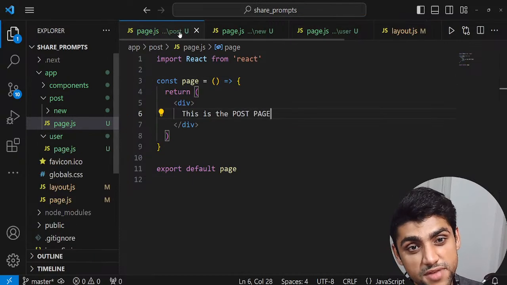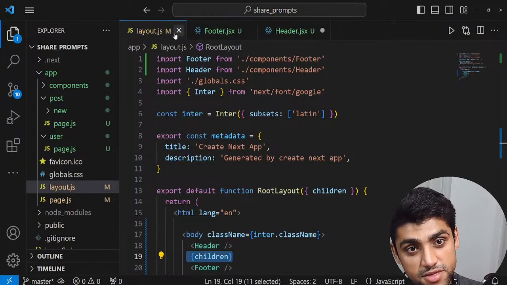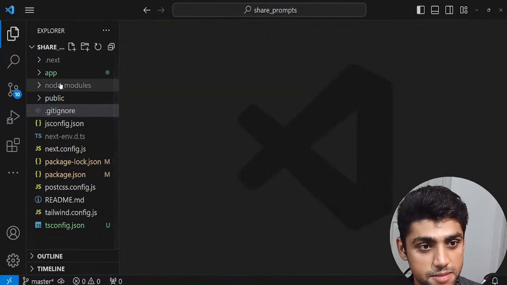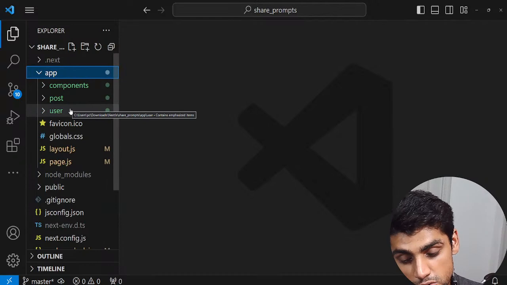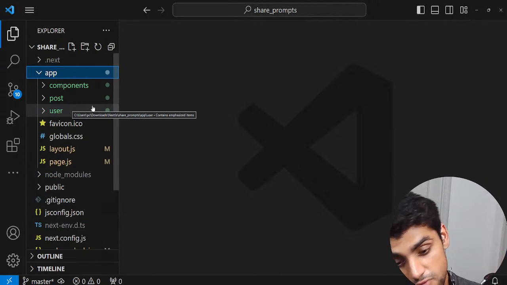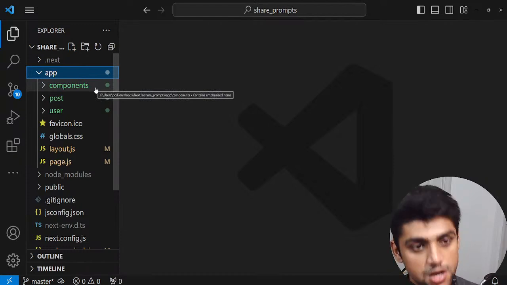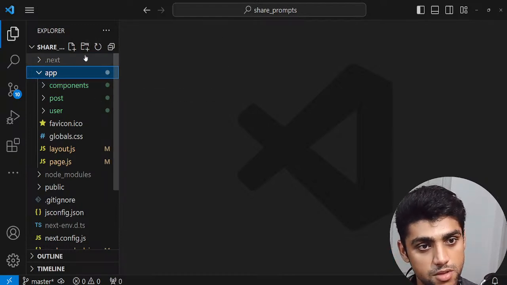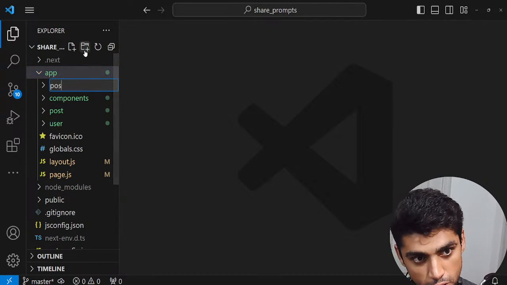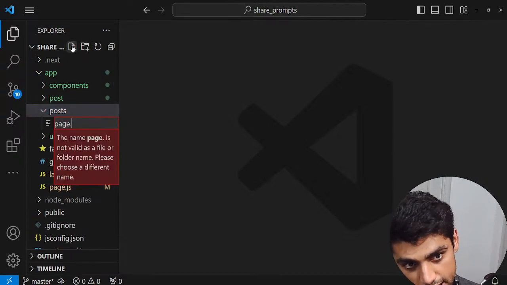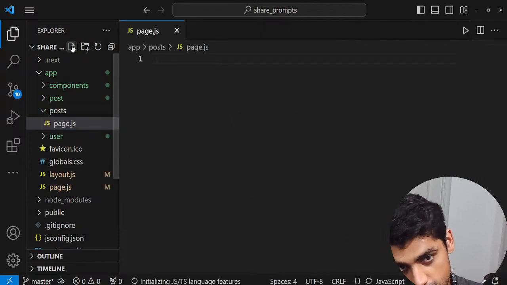Let me close all of these things and make everything easier to look at. Just save this as well. Okay, now we're going to collapse this back again and go to the app. We're going to create a route first where all the posts are, and then we're going to try to create a dynamic route. So how do we create this? Let's go into our app and create posts. Over here, we're going to create a page.js, which is a route.